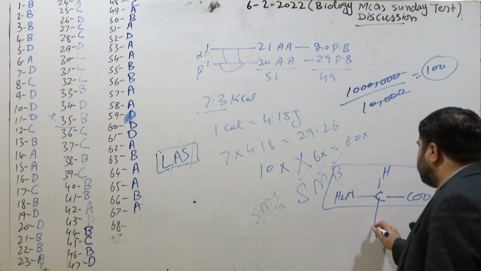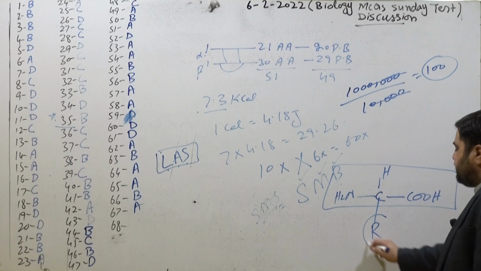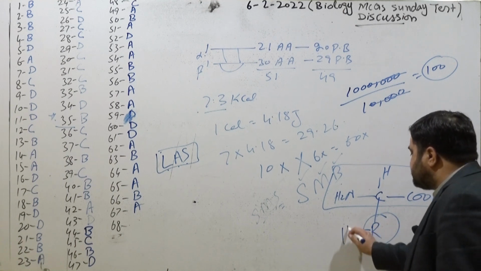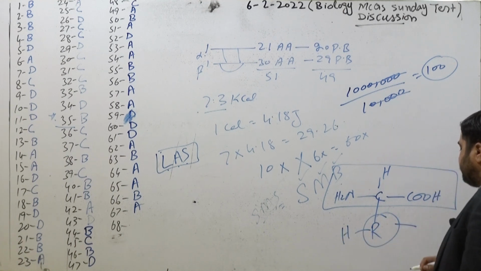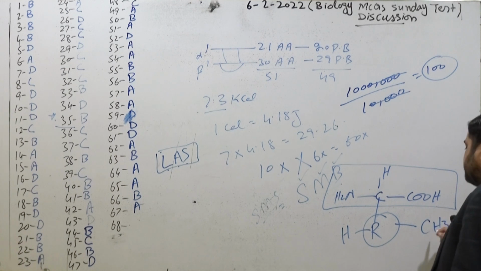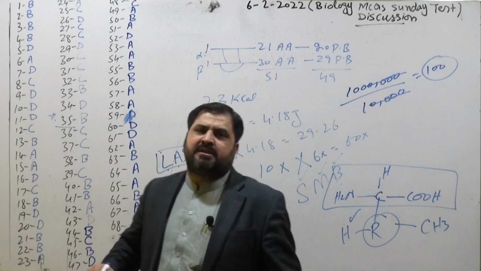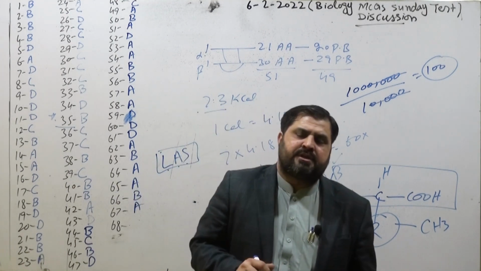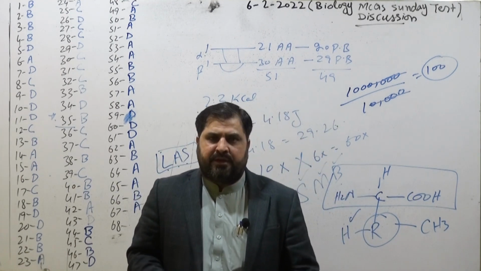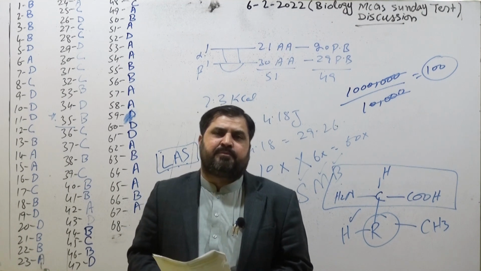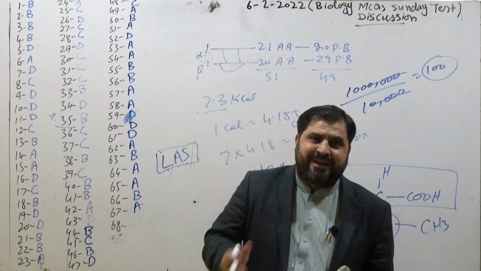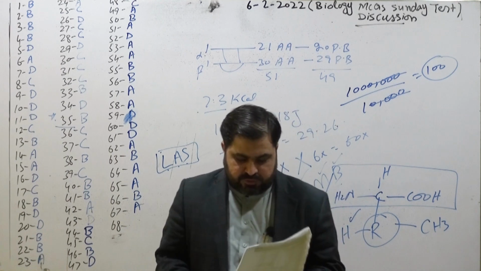The difference is only that they have an R group. In the case of glycine, the R group is simple hydrogen. In the case of alanine, they have a methyl group. That's why the simplest amino acid is glycine, and that's also the sweetest amino acid. Keep in mind there are around 170 amino acids, but 25 are major, and 20 amino acids make the structure of different protein molecules.